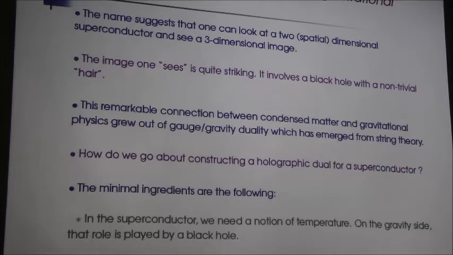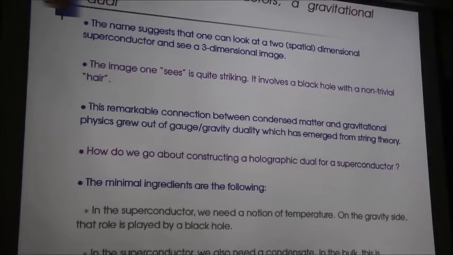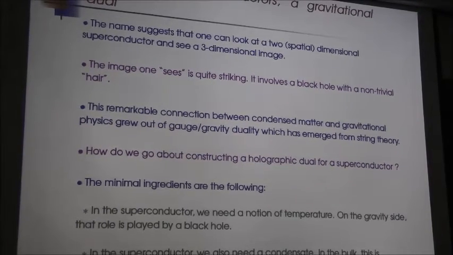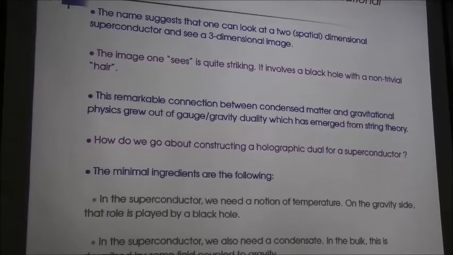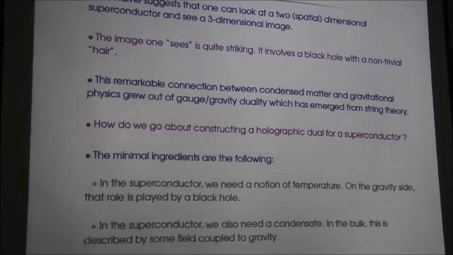So let me now come to the next point: what holographic superconductors are, and how we go about constructing holographic superconductors in the first place. The name suggests that one can look at a 2 spatial dimensional superconductor and see a 3-dimensional image. The image one sees, quote unquote sees, you don't really see it like in experiments, but at least theoretically one can say that the image one sees is quite striking. It involves a black hole with a non-trivial hair. Now I will explain what I mean by that.